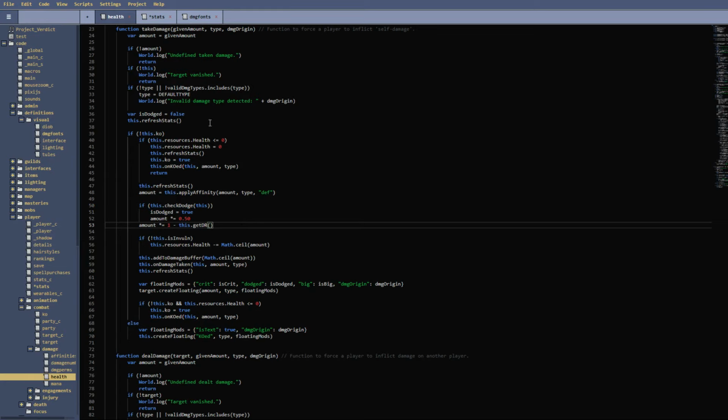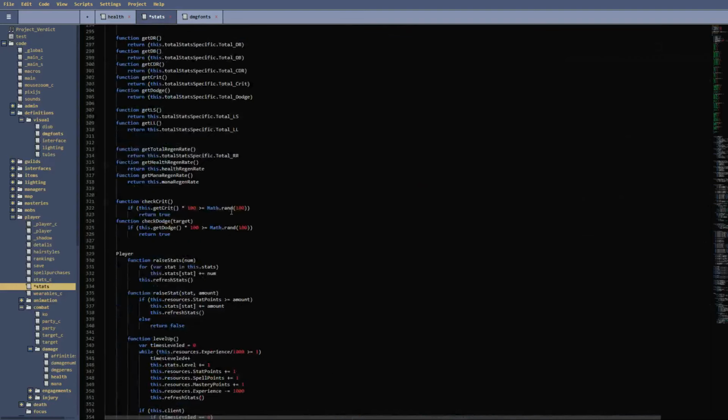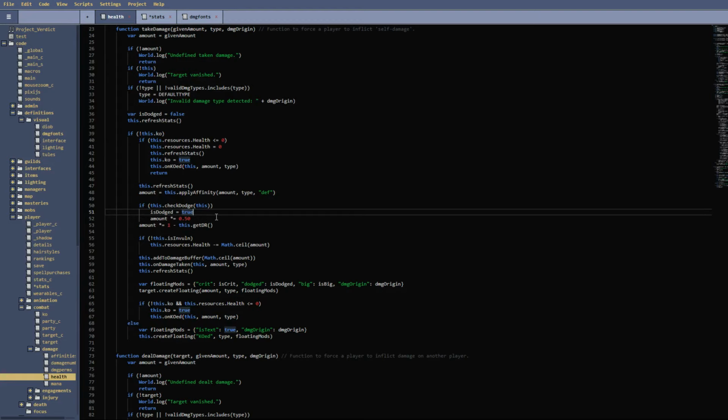So this is where the dodge variable up here comes in, and what this does is it just checks to see if you have dodged the attack, or rather if you've triggered a dodge, I should say. Down here you can see if your crit times 100 is above a random number taken from 0 to 100. Very simple. If that's true, then you have dodged it. Is dodge is true, which is basically the variable saying that you have in fact dodged it, and then the amount is halved. That's the amount of value you get out of dodging something.